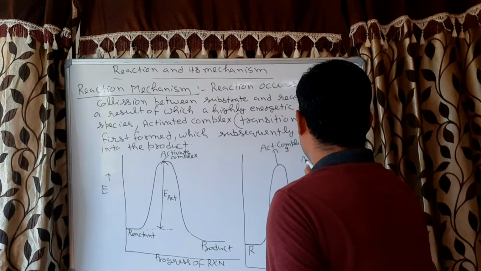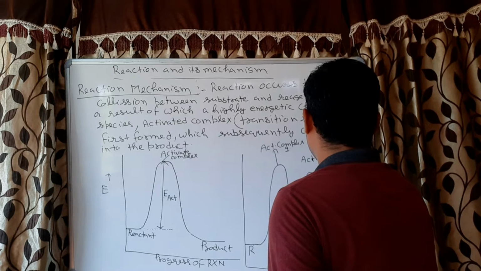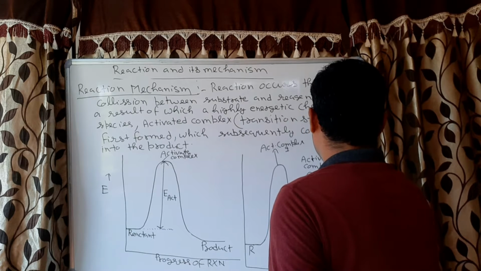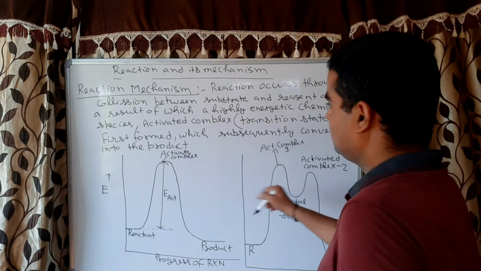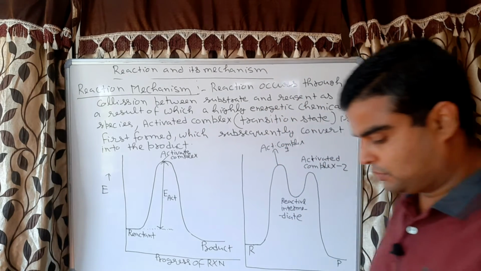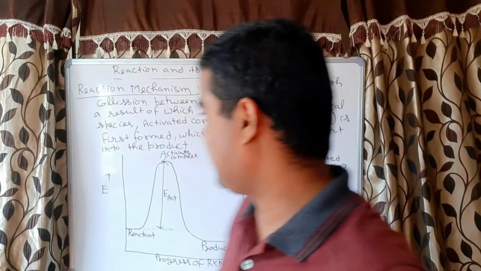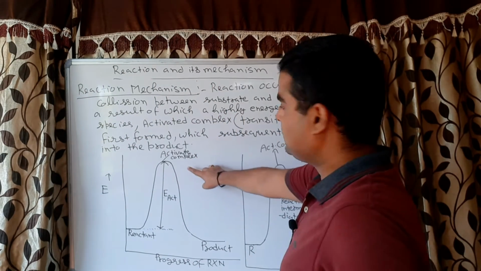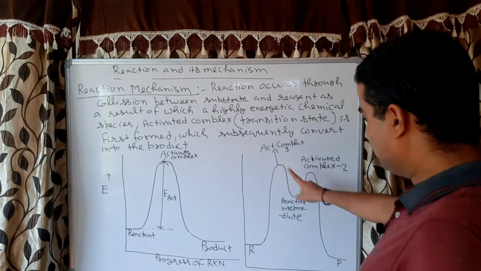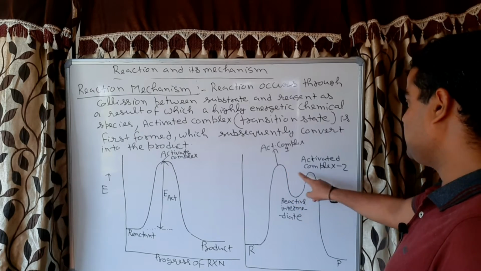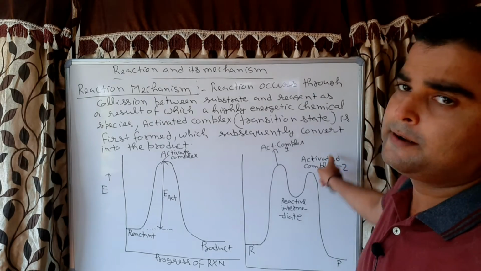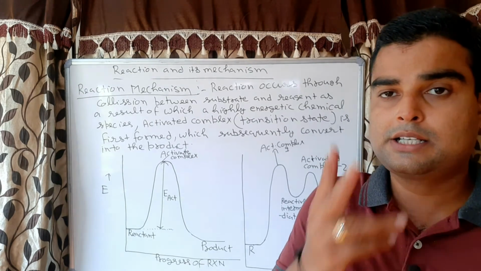This is activated complex 2. This is activated complex 1. This is activated complex 2. So now you can see here, when there is no reactive intermediate, then there is only one activated complex, and when there is a reactive intermediate, then there are two activated complexes. Activated complex 1 here and another is here, and two activated complexes means this is a two-step reaction.